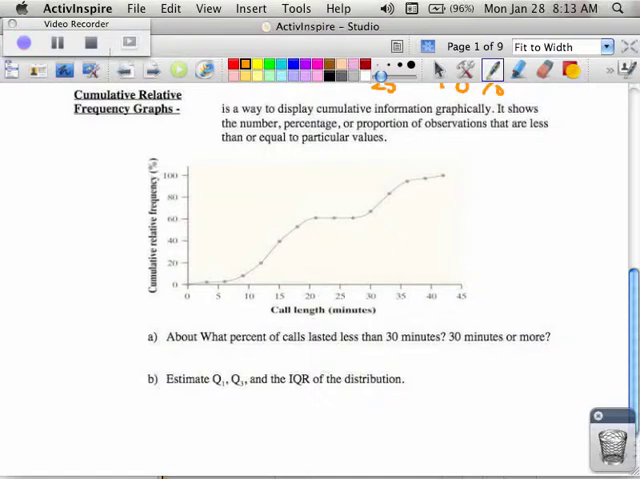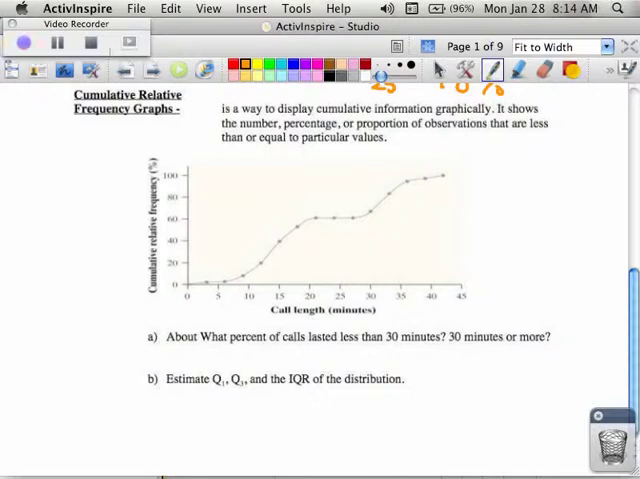Okay, cumulative relative frequency. So that means totals up to that point. And it's a way to display our information graphically. It shows you the number, the percentage, or the proportion. And what you're going to find out is really this proportion, percentage. There's also another word we use later when we talk about distributions, area, that are less than or equal to that particular value. So it's kind of like a percentile. And so we're looking at what percent of calls lasted less than 30 minutes.